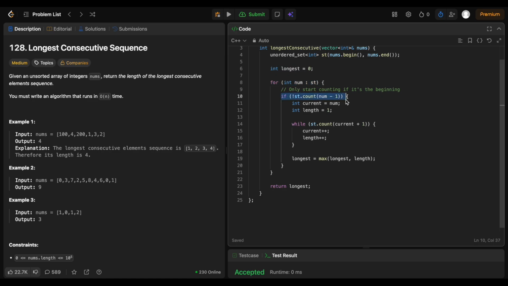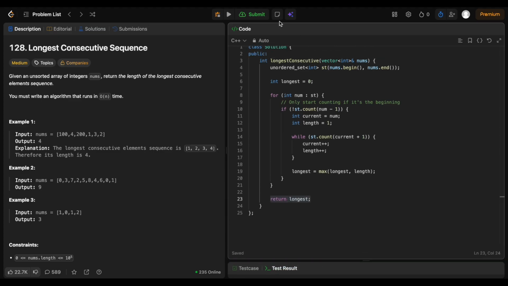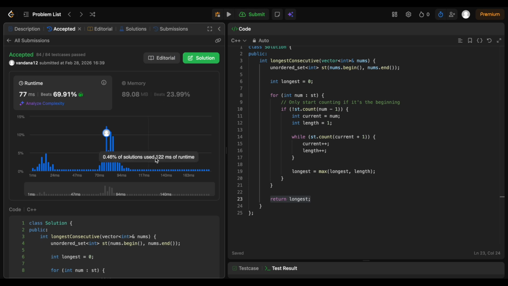If it is 0, in that case we know it is the start of the sequence and we can check for more elements of the sequence. So we have current equal to num and length equal to 1. Now while the count of current plus 1 exists, we increase the current and length. This way we get the longest length, and we update the longest variable as the max of longest and length. At last we return longest. I have run the test cases and they are passing. Let's submit this code. So this is a perfectly fine solution.